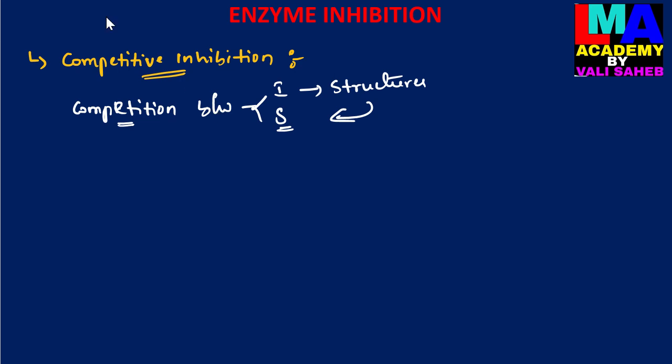If the inhibitor concentration is increased, the inhibitor can easily bind with the active site of an enzyme.